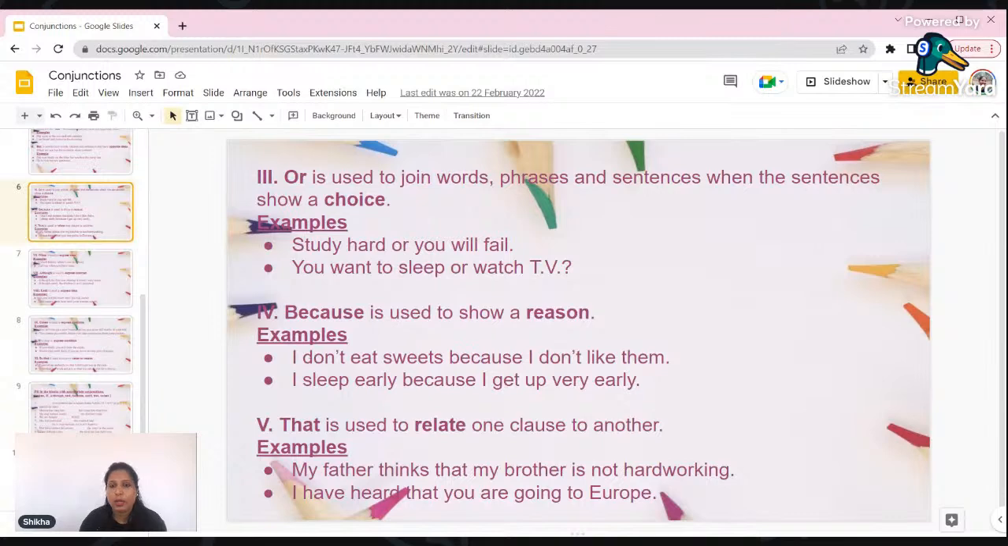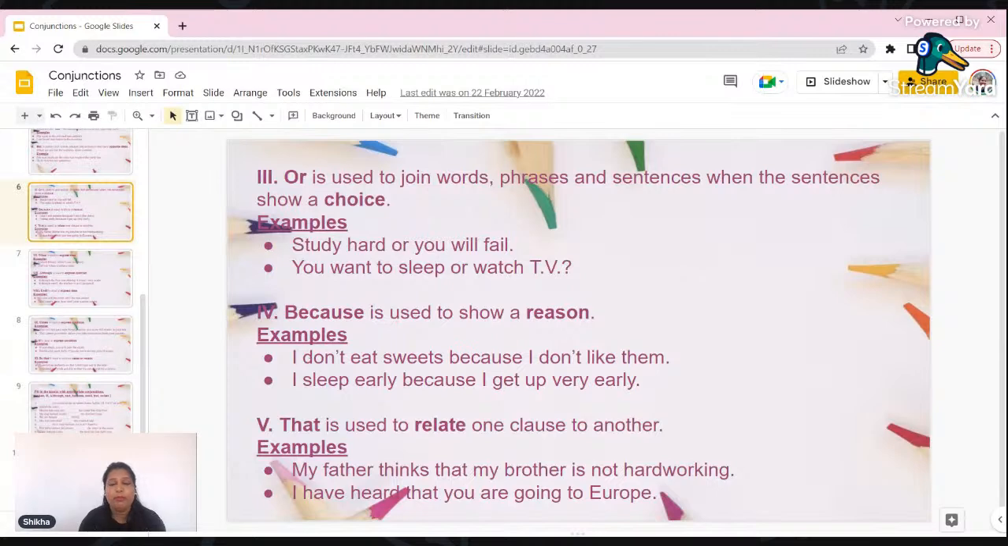To your children you ask, do you want to have chocolate or cake? Do you want to have apples or oranges? This is how you give them options. Do you want to play now or to study? In the same way, the other conjunction which we have is "because". "Because" is used to show a reason. Why do we use "because"? "Because" is always used to show a reason.